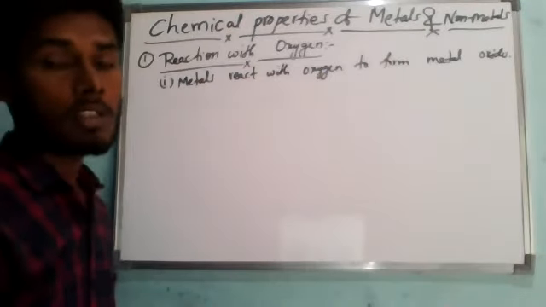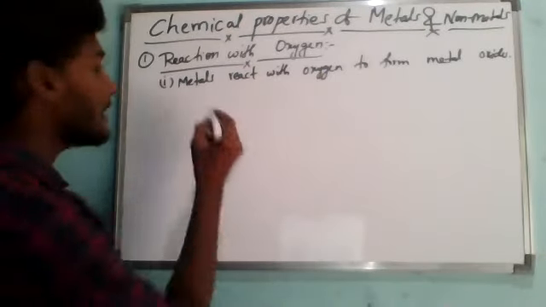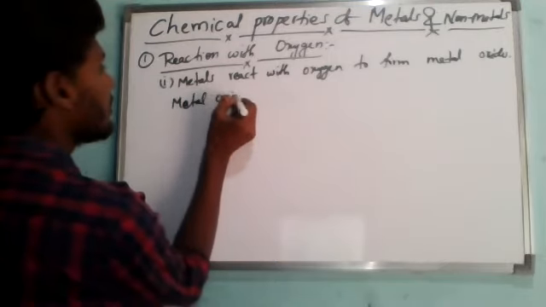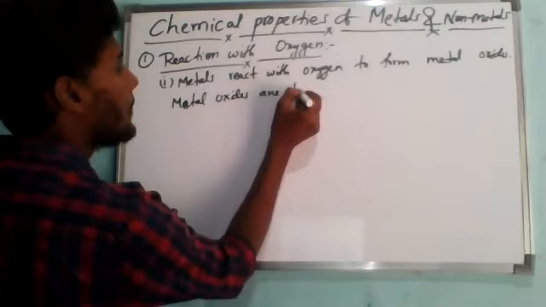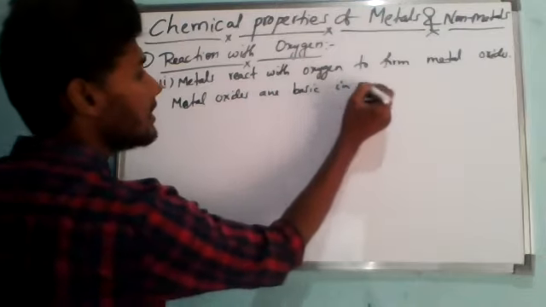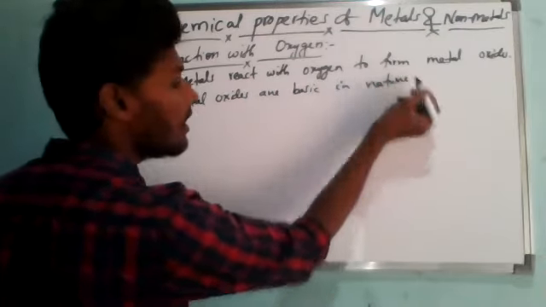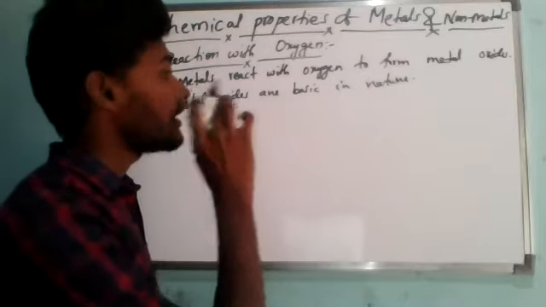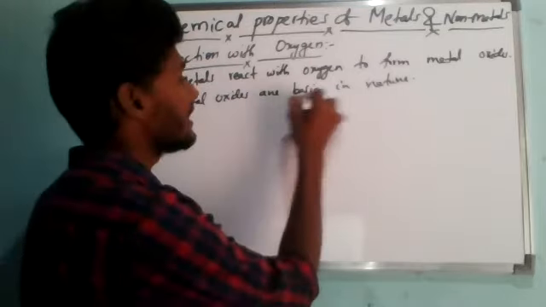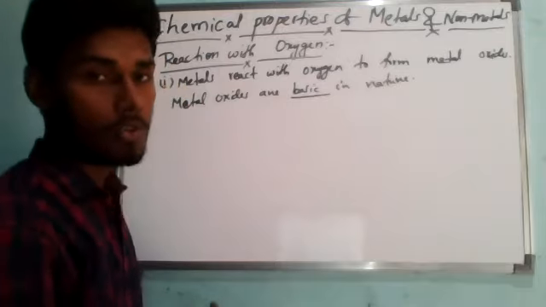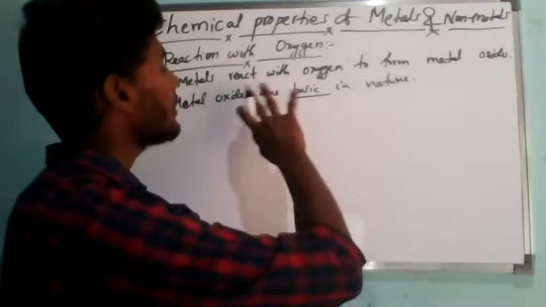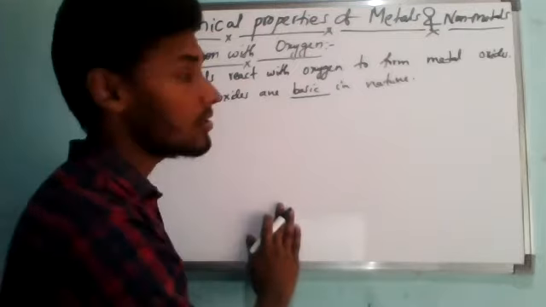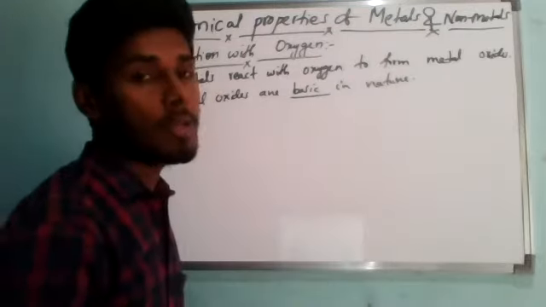So metal oxides are basic in nature. See, in class 7th you have studied acids, bases and salts. Correct or not? So these metal oxides are basic in nature. This is the most important one. Whatever metal oxides are formed by reaction with oxygen are all basic oxides. So metal oxides we can also call basic oxides.